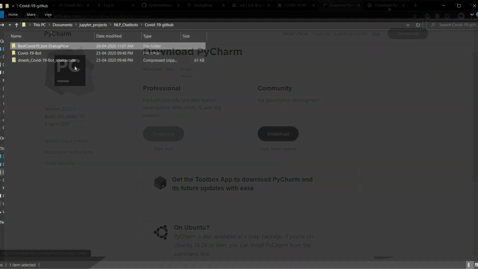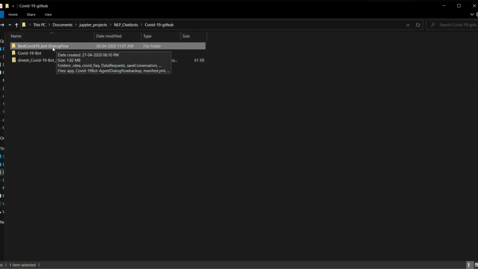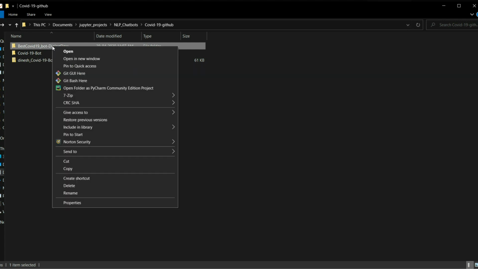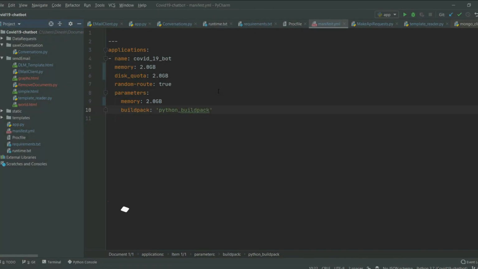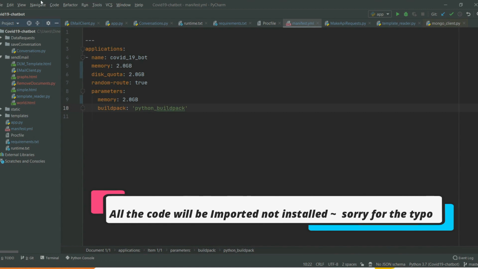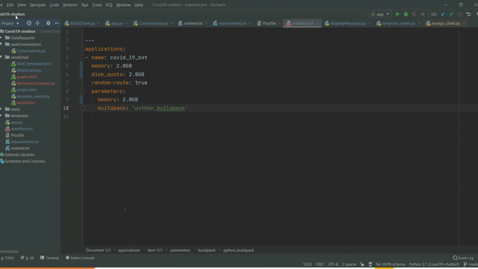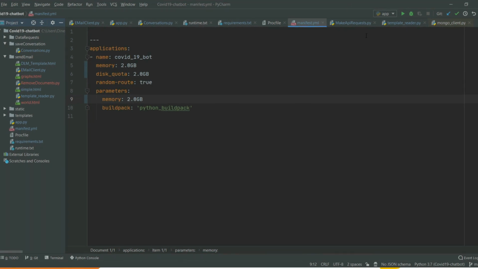After downloading my code from my GitHub profile, you just need to right click on my code, and then open the folder as PyCharm Community Edition. As soon as you do that, you will find that all the application will be installed on your PyCharm. You will see your code opened in PyCharm like this. And while building the project inside PyCharm, you will see that it shows some missing libraries option here. So you just need to install those libraries.